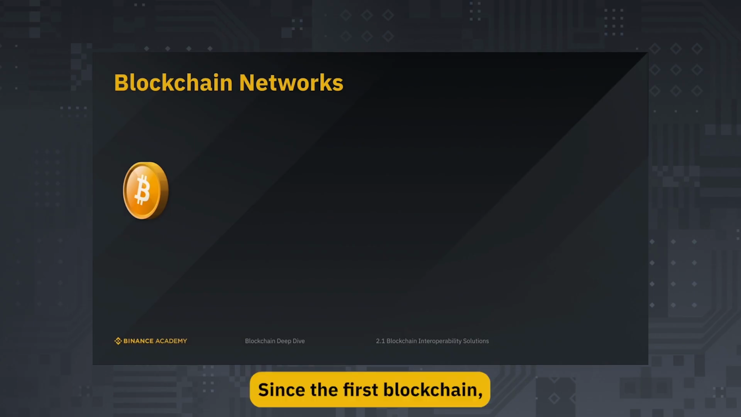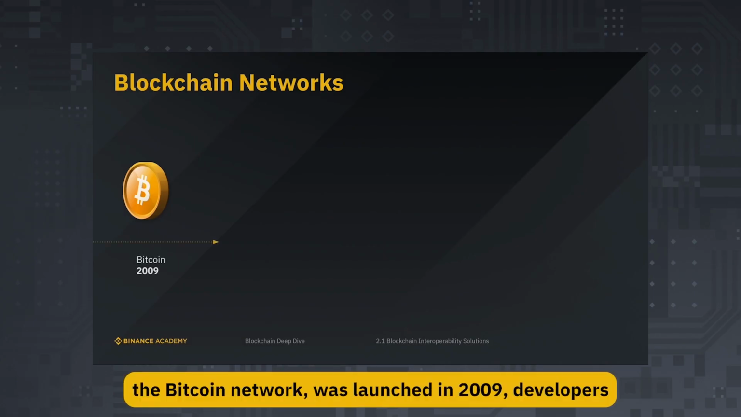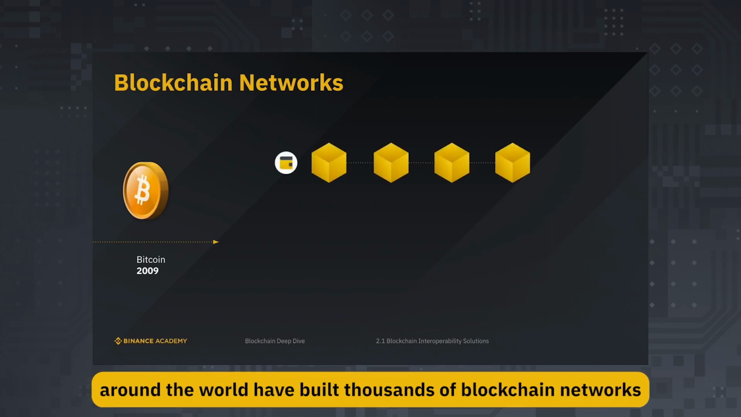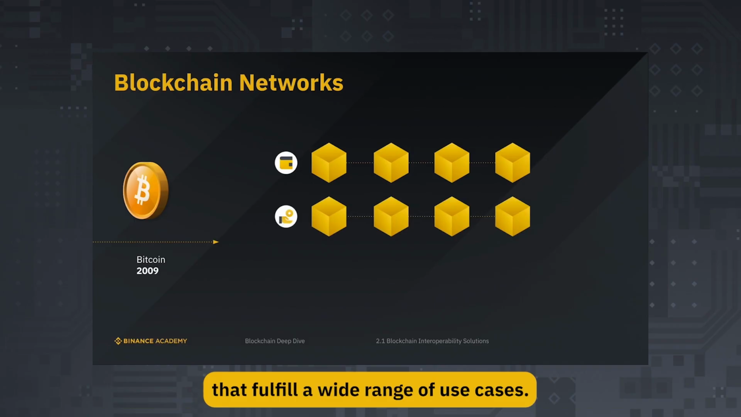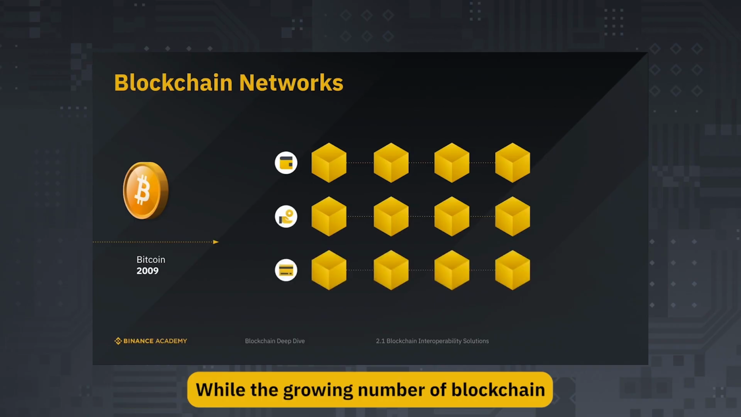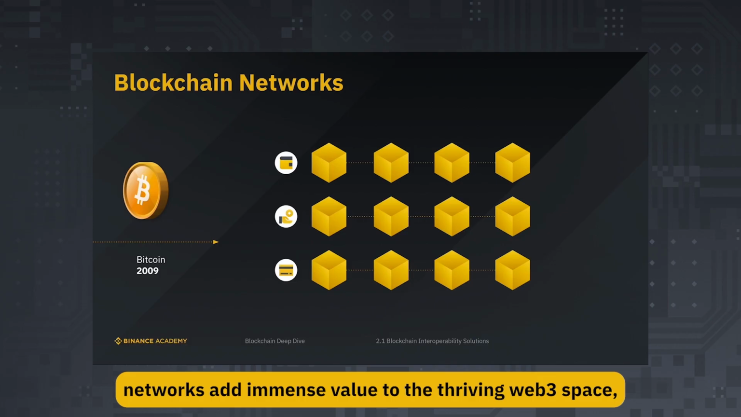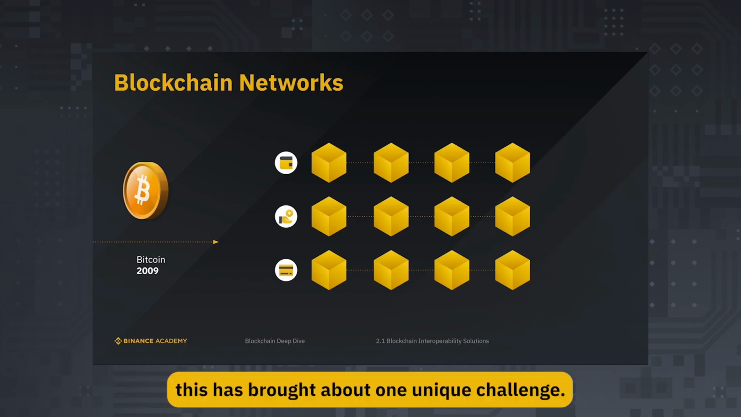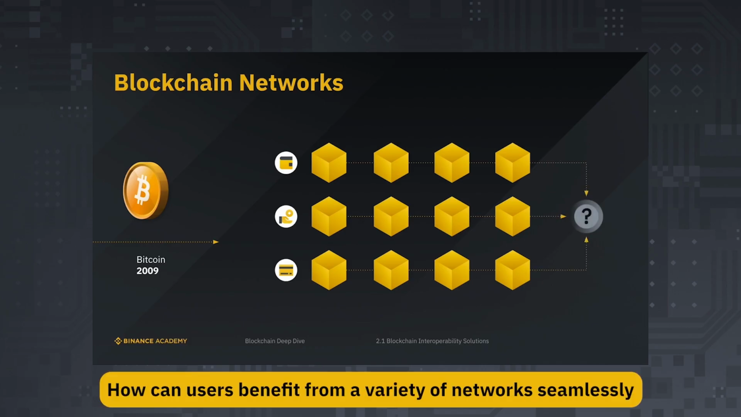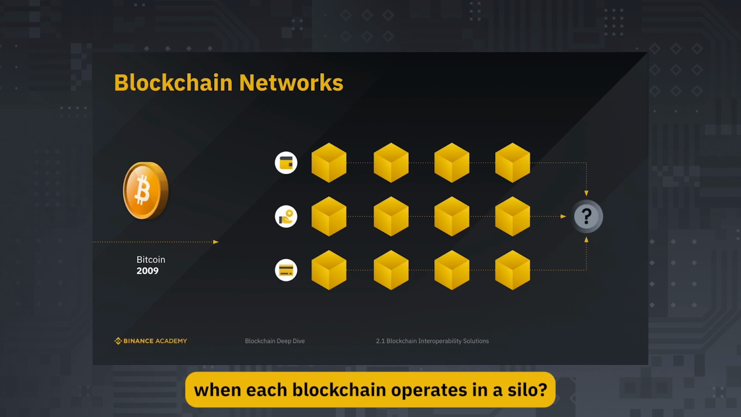Since the first blockchain, the Bitcoin network, was launched in 2009, developers around the world have built thousands of blockchain networks that fulfill a wide range of use cases. While the growing number of blockchain networks add immense value to the thriving Web3 space, this has brought about one unique challenge. How can users benefit from a variety of networks seamlessly when each blockchain operates in a silo?